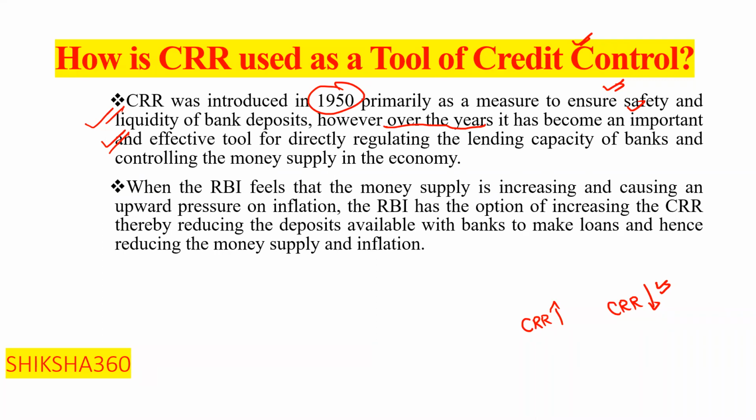How is it directly affecting earlier? The bank has 100 rupees to lend. Now 4 rupees RBI will take. Now only 96 rupees is left. Just for understanding, we are using this type of example. So now only 96 rupees is left in the hands of the bank. That is the thing they are saying here.